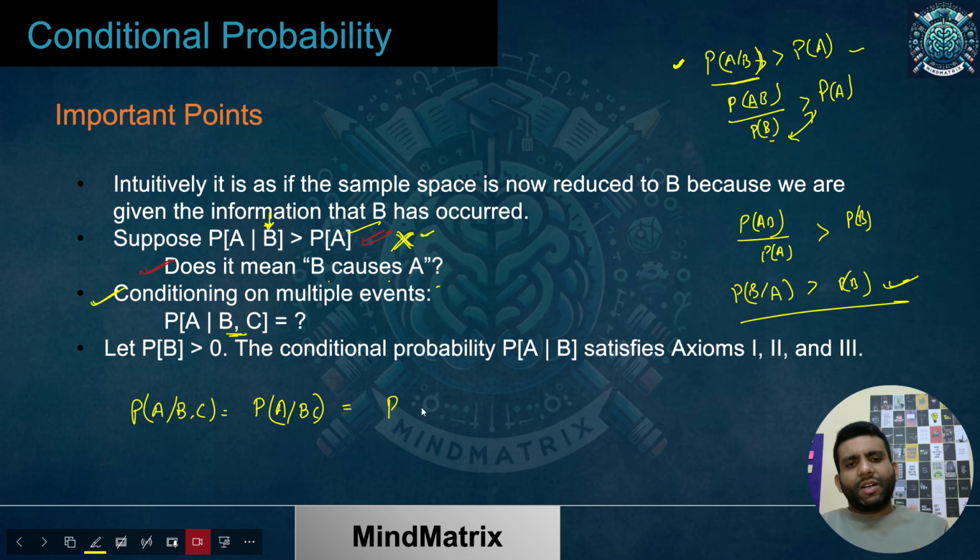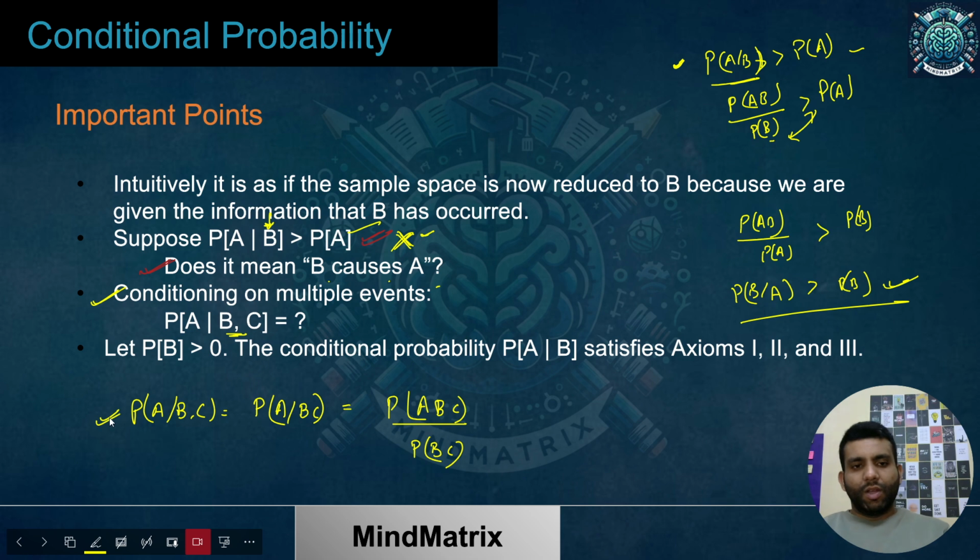So what I can write further is the intersection of all divided by the probability of BC. Simple stuff. And then you know how to deal with these, provided the information given to you. So this is the probability of A intersection B intersection C, and this is the probability of B intersection C. I hope the idea is clear.